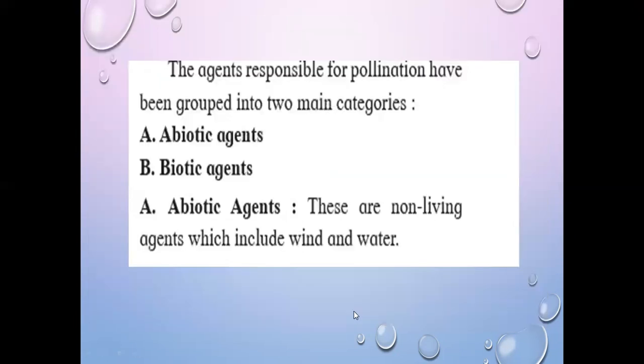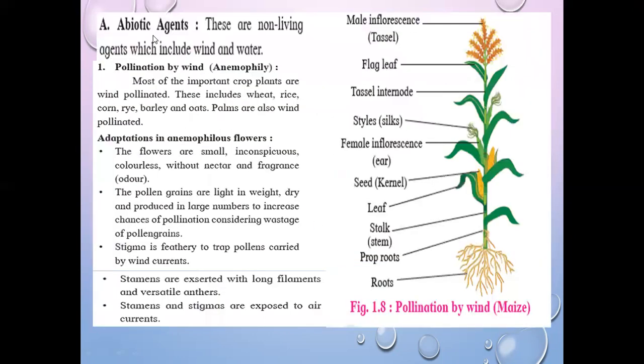Next, see the agents responsible for pollination. The agents responsible for pollination have been grouped into two main categories, that is biotic and abiotic agents. What are abiotic agents? They are non-living agents like wind and water. So abiotic agents, these are non-living agents which include wind and water. So first type, pollination by wind. Always remember, pollination by wind is called anemophily.